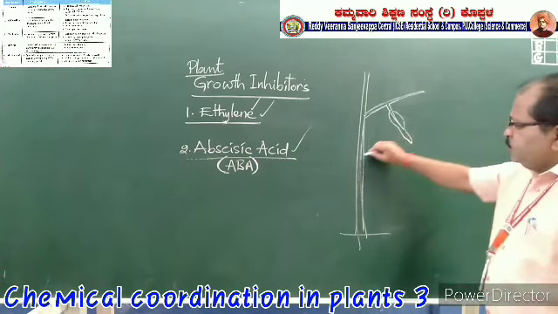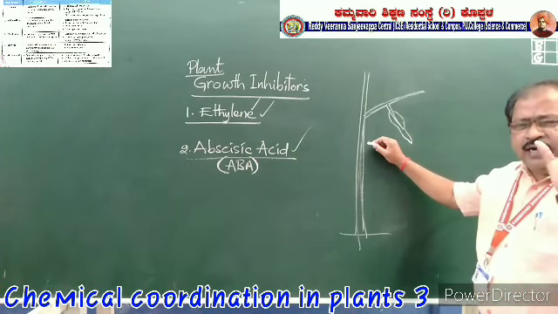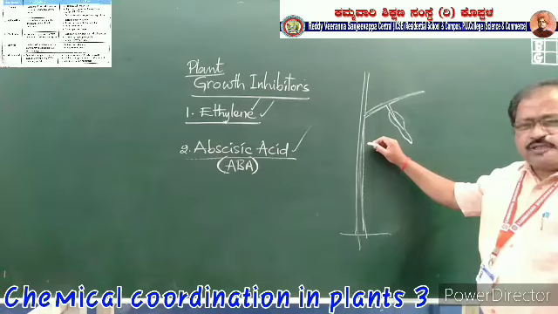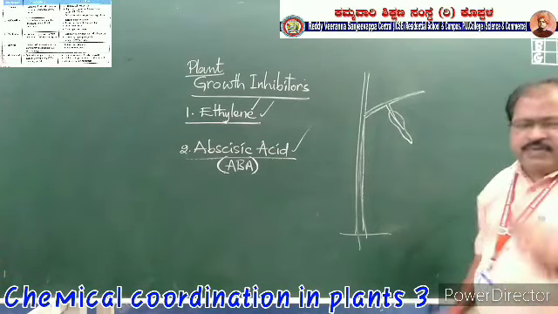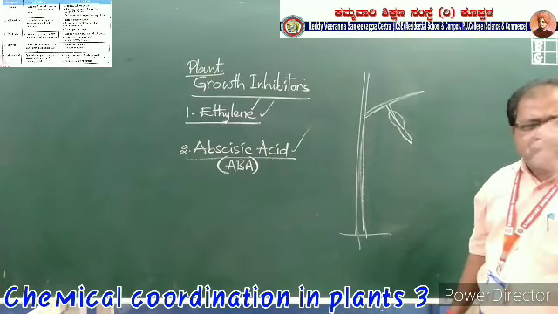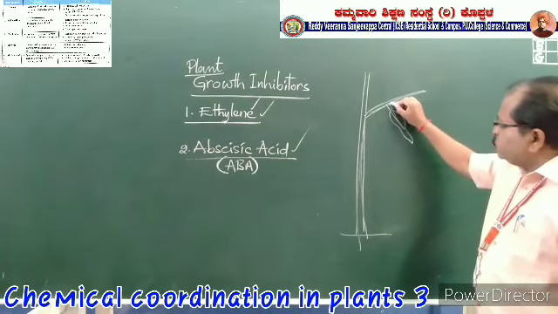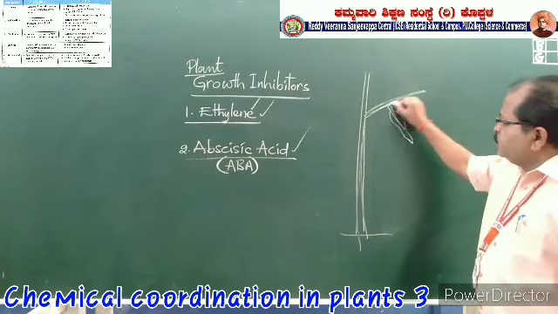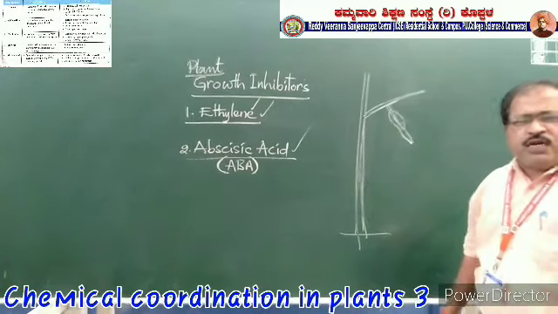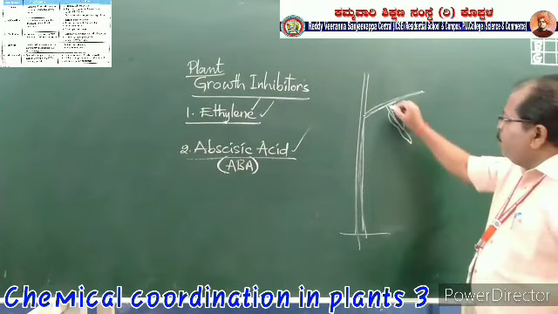Here what happens? Wherever the leaves or branches are dried, suppose this leaf is dried, immediately the abscisic acid will be produced at the place where the petiole of the leaf connects to the branch.